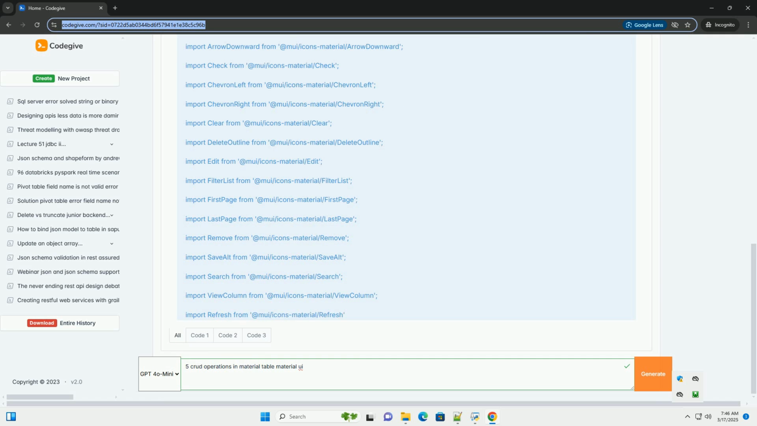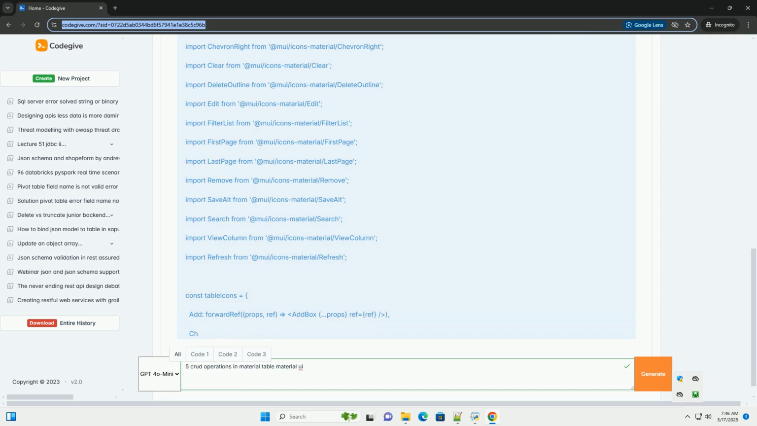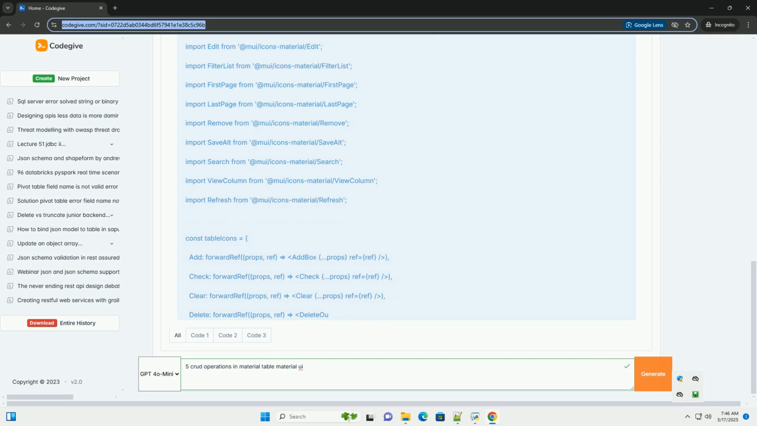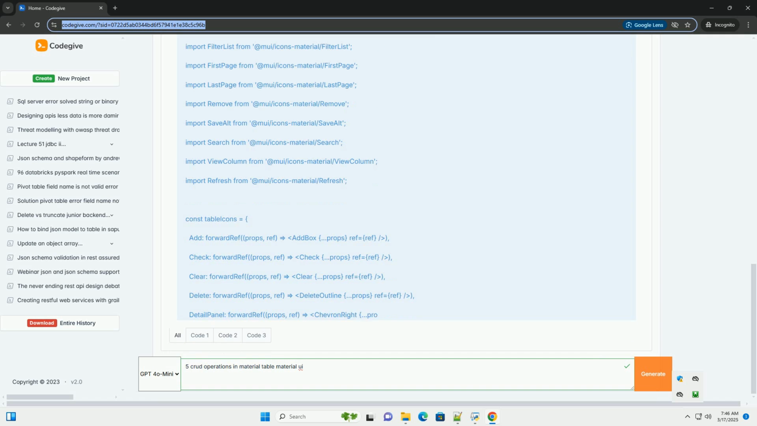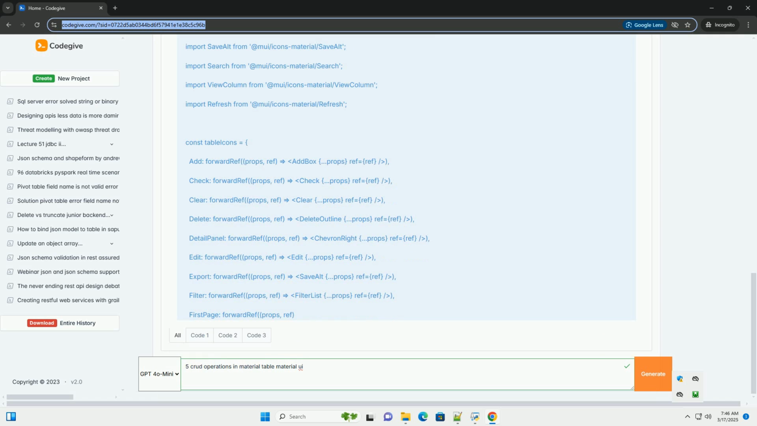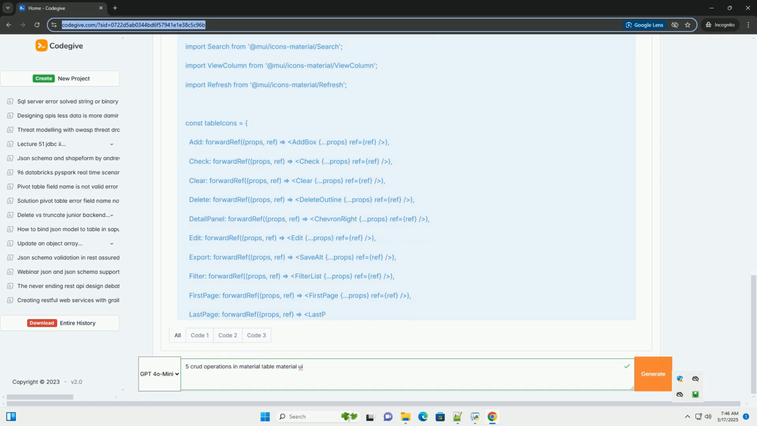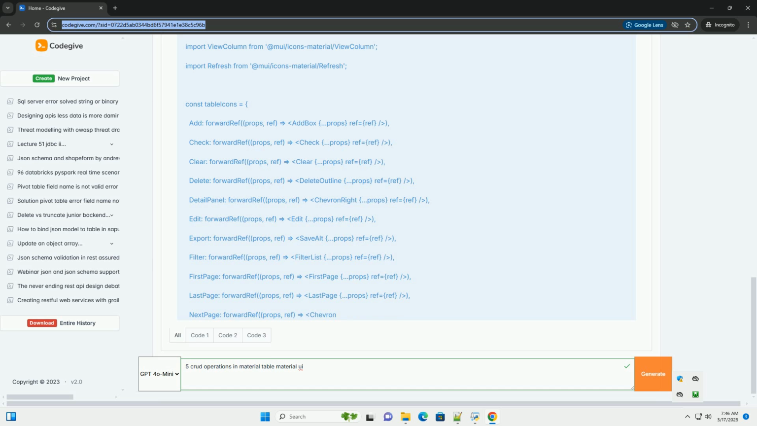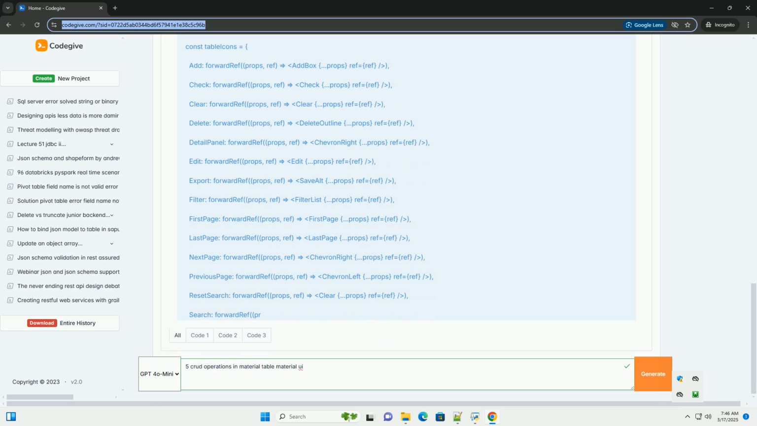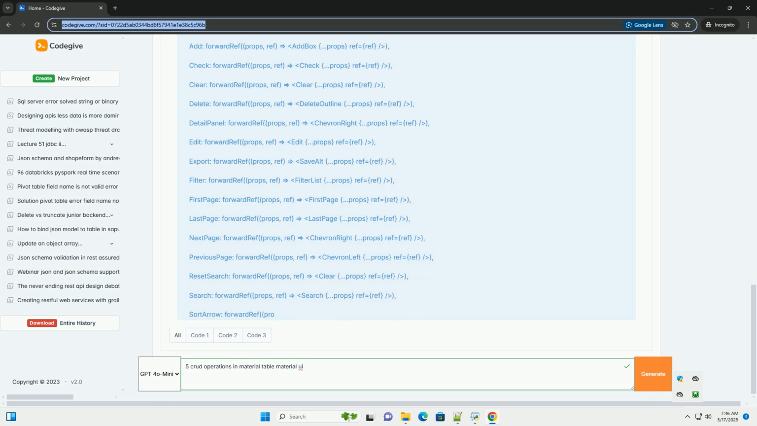Conceptual overview. Material Table is a powerful React component that simplifies the display and manipulation of tabular data within your Material UI applications. While it provides UI elements for CRUD operations, you need to connect it to a backend API to actually persist and manage the data. This tutorial will cover the front-end Material Table aspects, with notes on how to integrate with an API.